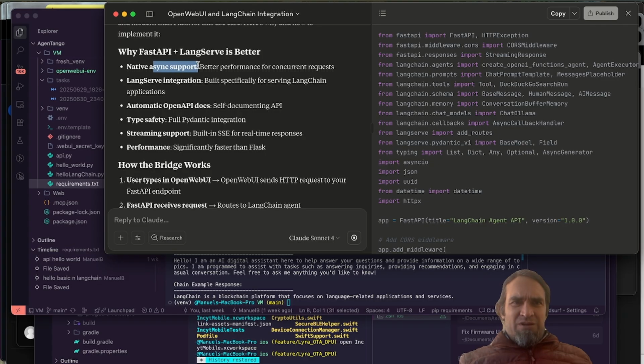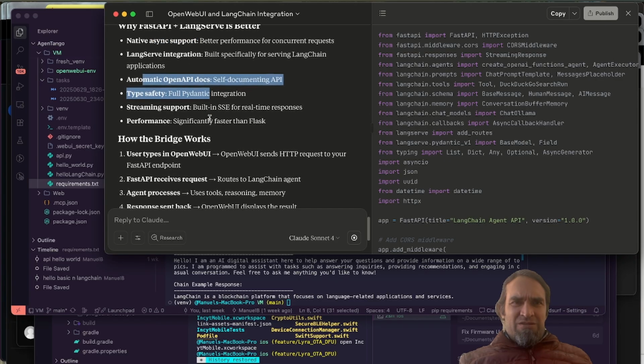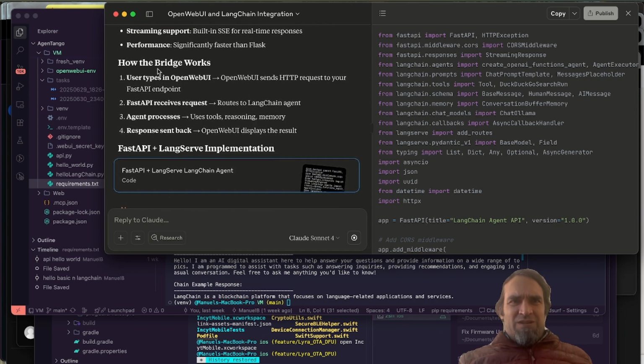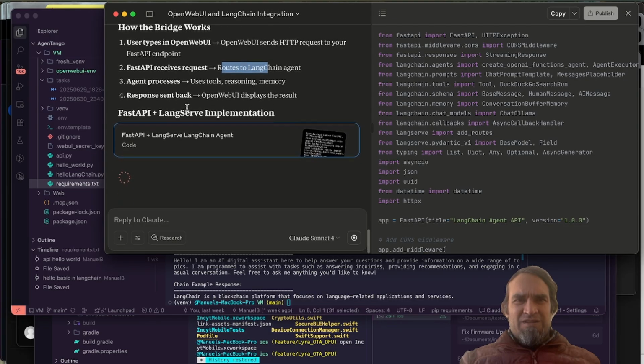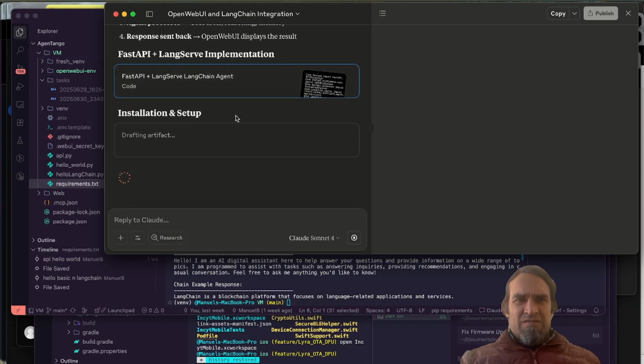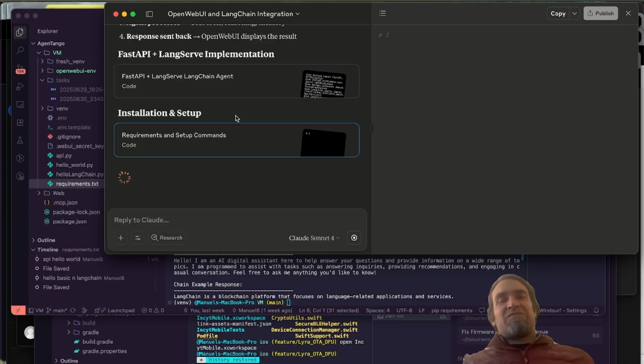Native async support, LangServe integration, automatic OpenAPI docs, type safety, streaming support, performance. How it works? Okay, user types in OpenWebUI, sends HTTP request to FastAPI, FastAPI receives request, agent processes, response sent back. What is he saying? Okay.